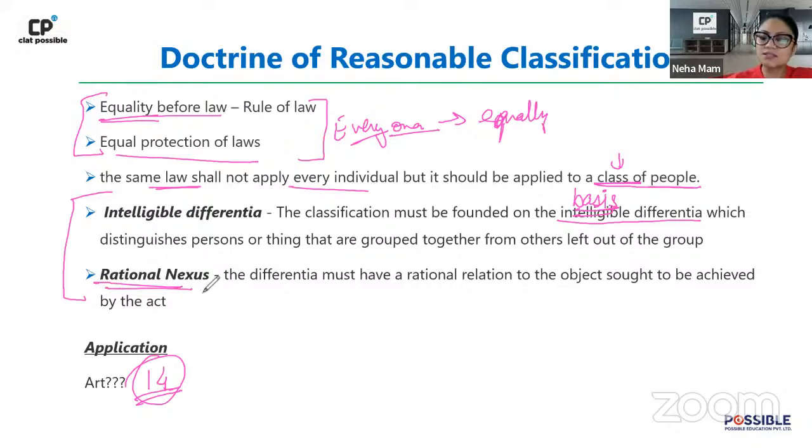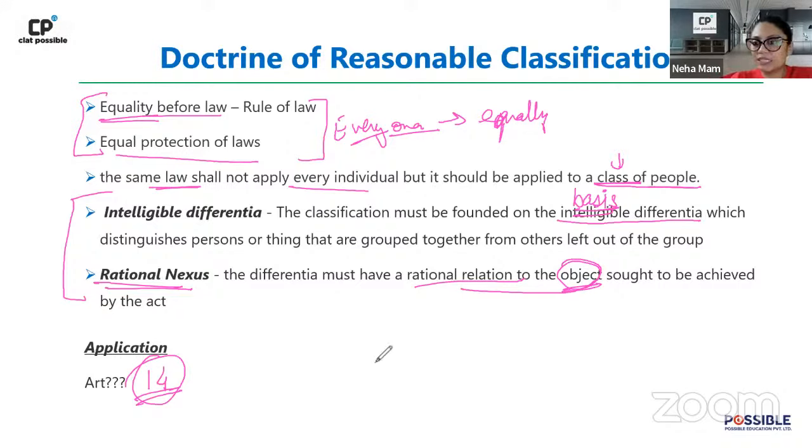Rational nexus means it should have some sort of a relation to the object which the act is trying to achieve. So if you are creating a reasonable classification, कोई basis होना चाहिए, कोई logic होना चाहिए, ऐसा logic, ऐसा relation which is going to have a rational nexus, which is going to have some sort of a relation with the object. तो आपके object को achieve करने में वो help करेगा, then it is going to be valid. Otherwise, it is not going to be valid, right?